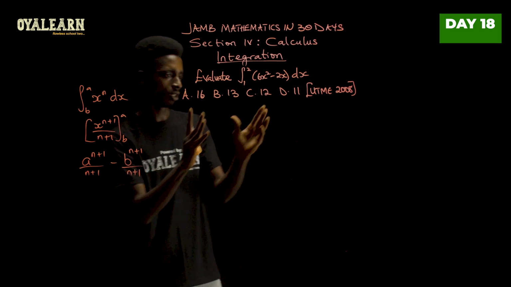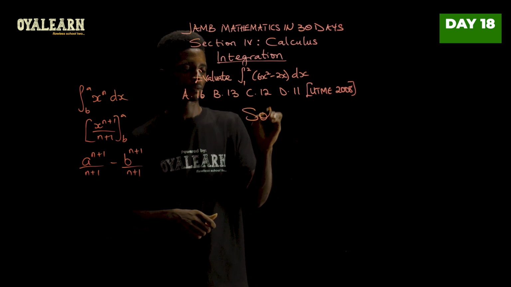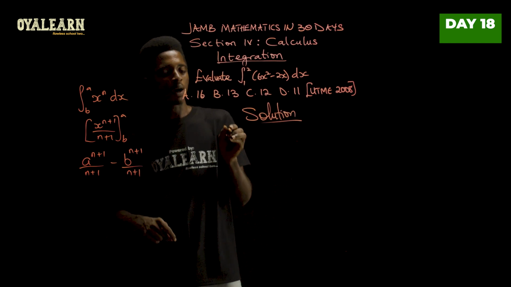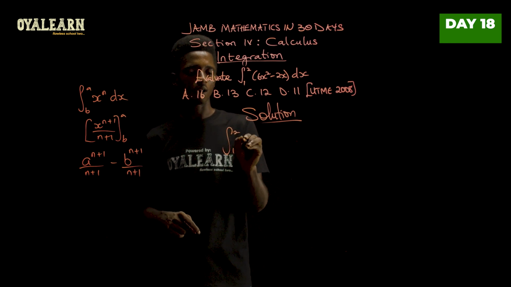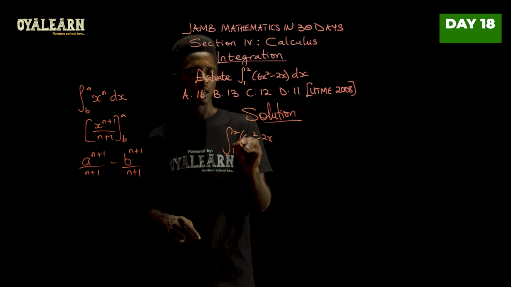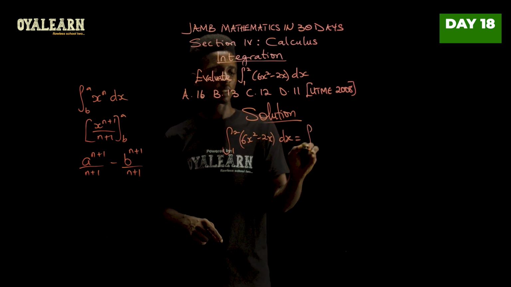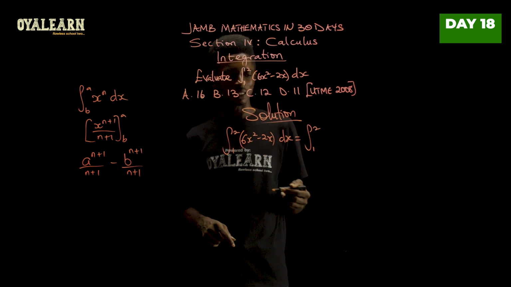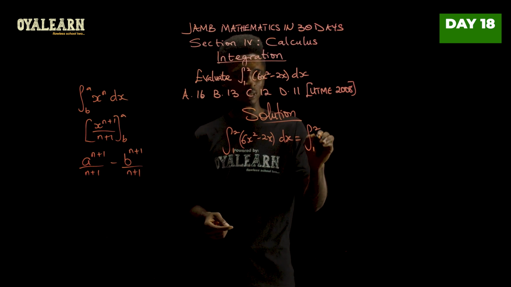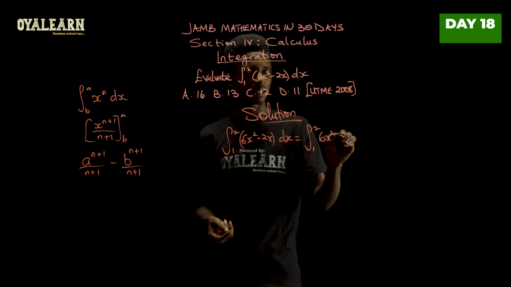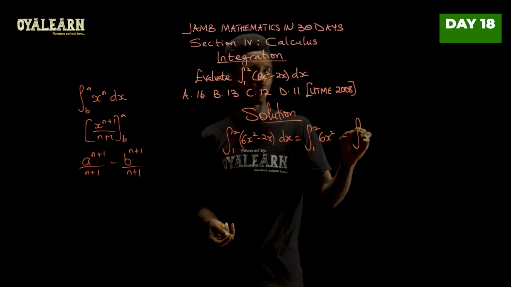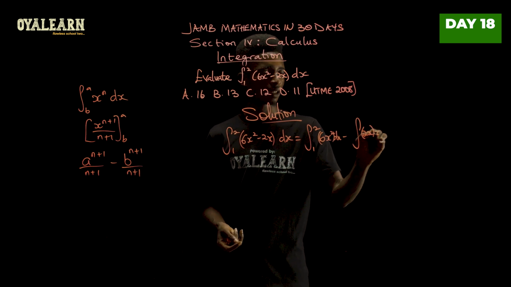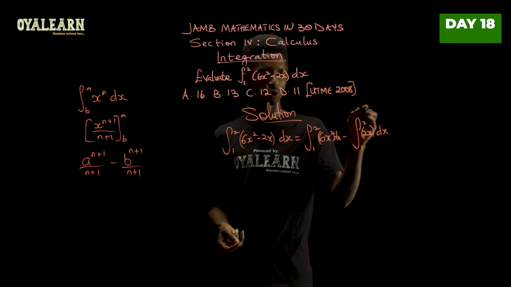Now let's apply this rule to solve this problem. So in this case, when we integrate from 1 to 2 of 6x squared minus 2x with respect to x, this would give us the integral from 1 to 2 of, now we have to integrate all of this. So let's deal with this. We say 6x squared, minus integral of 2x. Remember, this is with respect to x, from 1 to 2.